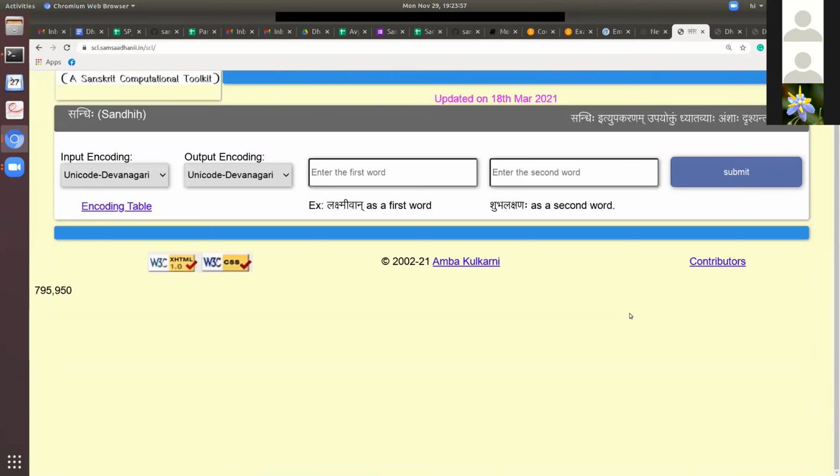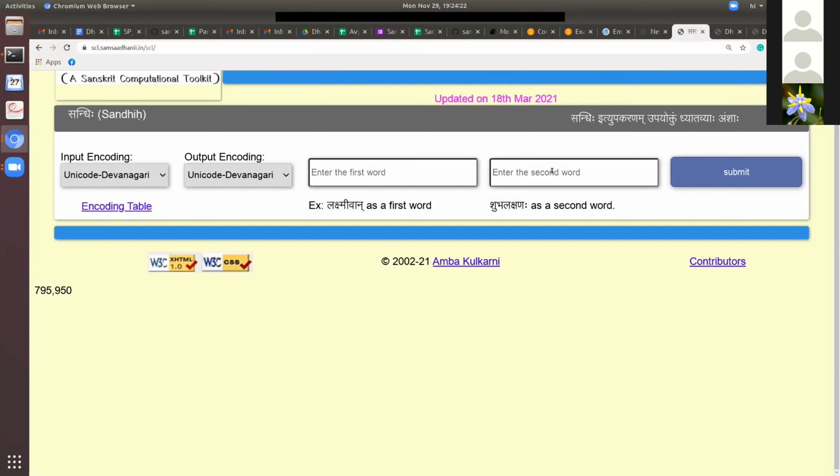Sometimes you may get it by hook or crook or by chance, but it doesn't mean that what it is giving is correct. If you give padas, it will give the correct result. If you do not give padas, it may give results, or it may not, or it may give wrong results also.